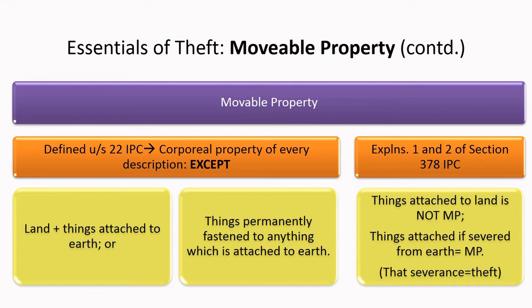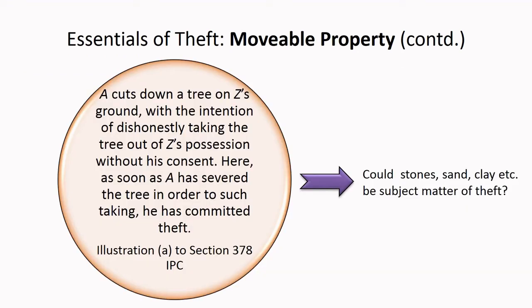Along with this provision, explanations 1 and 2 of section 378 IPC also say something about movable property, which is things that are attached to earth, which is generally not movable property, if severed from earth becomes movable property. And it says that severance itself is theft. Clear? Now let us consider this example.